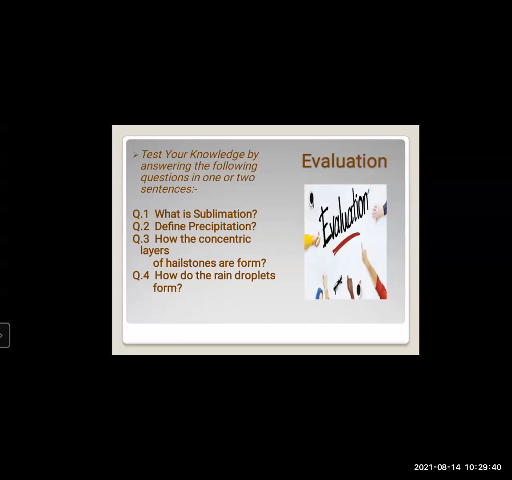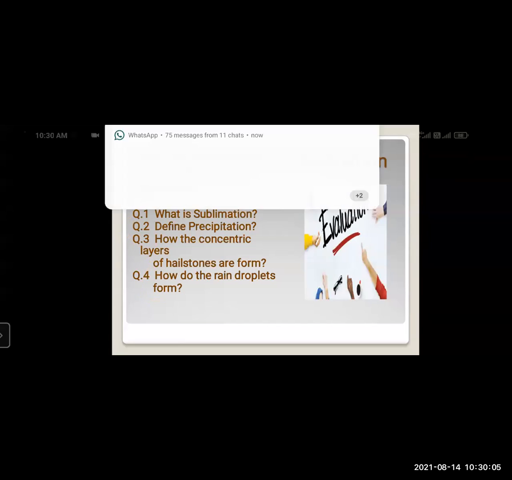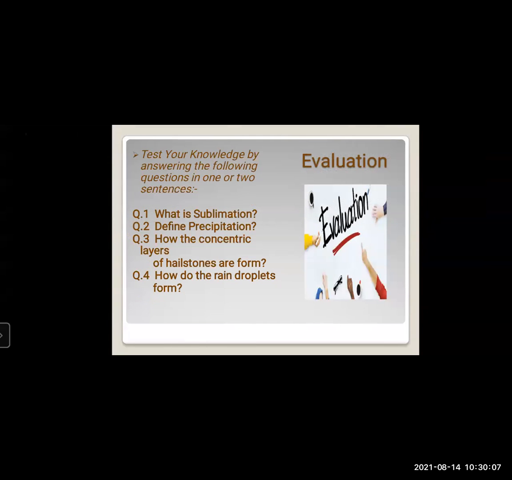As we have discussed the 4 questions now, you also note them down, read the chapter, and we are going to continue the same chapter the next day. Just now we have learned the first part of precipitation. For the next, we are going to learn about the types of rainfall with diagrams. Then we are going to learn about fog, dew, and frost, and about acid rain. So further, we are going to learn these terms in the next lecture.